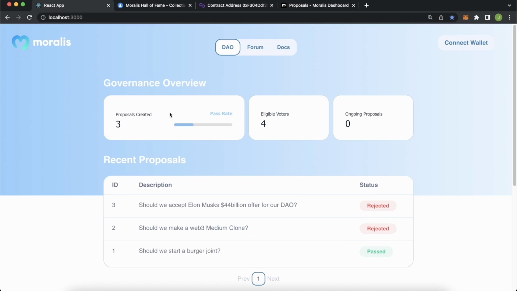So how cool does this look? We get details about past proposals, the pass rate, how many proposals have been created, the number of NFT holders / DAO members, ongoing proposals. We don't have any at the moment, and we see all our past proposals.